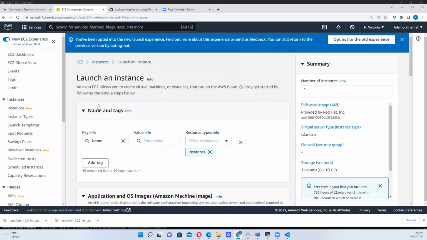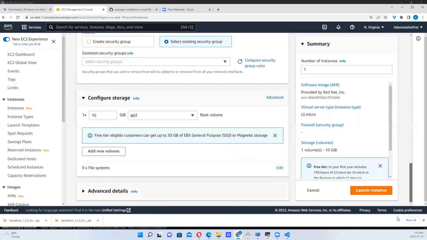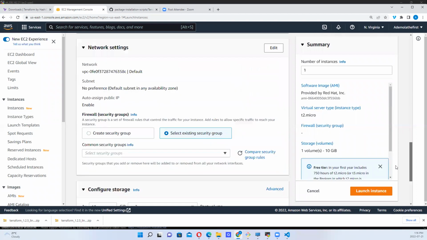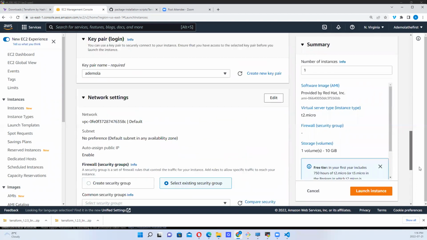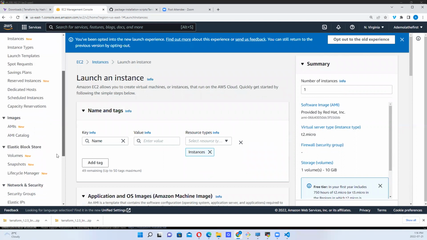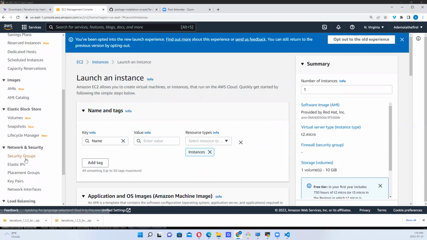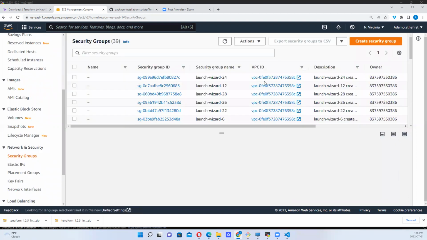Let's see. Okay. Other than that, is there any other thing we need to do before we launch the instance? Nothing else, right? After putting the security group, we'll leave the storage as it is, default and all of that. Then we launch instance, right? So this is what we would have done. So let's go and check security groups to see the different security groups we have, and select one of them, okay? I have just so many security groups.